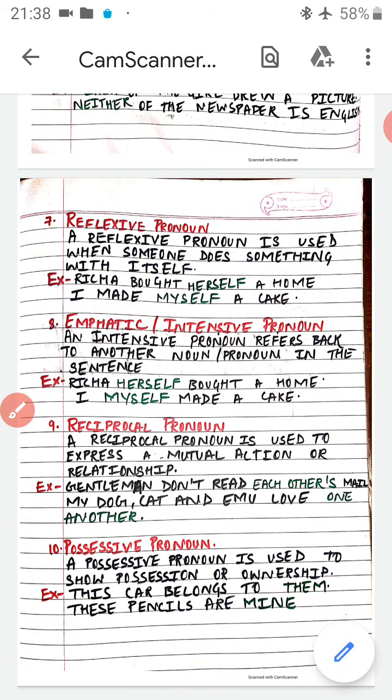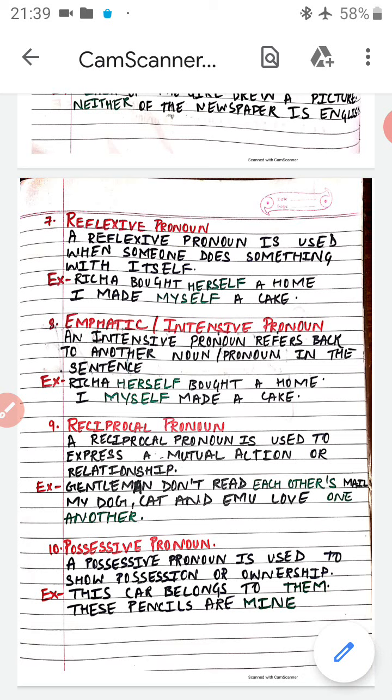Now next is emphatic or intensive pronoun, or emphasizing pronoun. In our book it is given as emphasizing pronoun. An emphasizing or intensive pronoun refers back to another noun or pronoun in the sentence. So it is a pronoun used for emphasis.